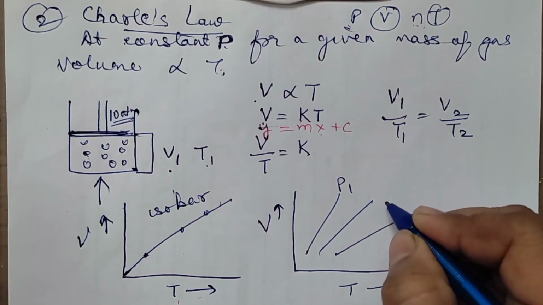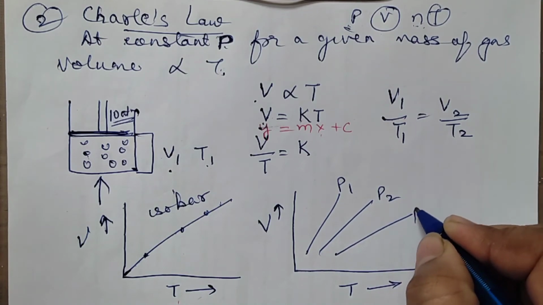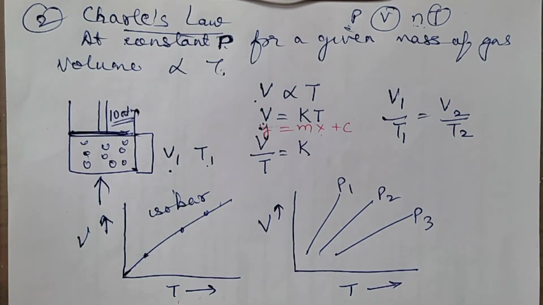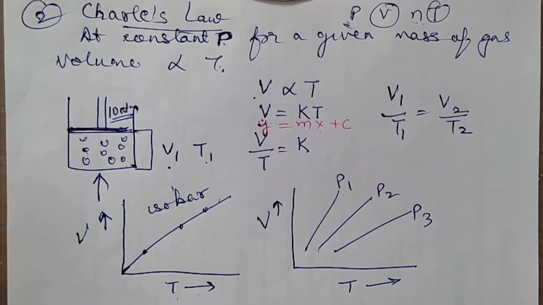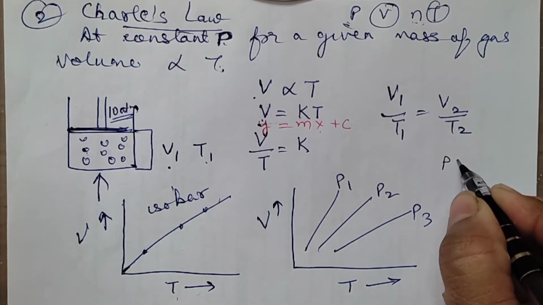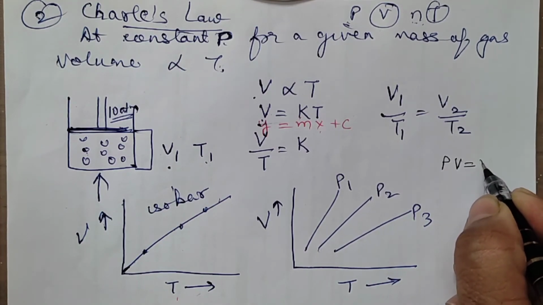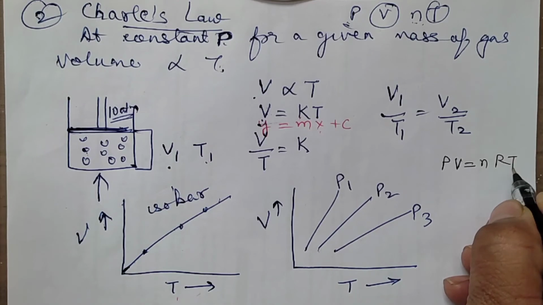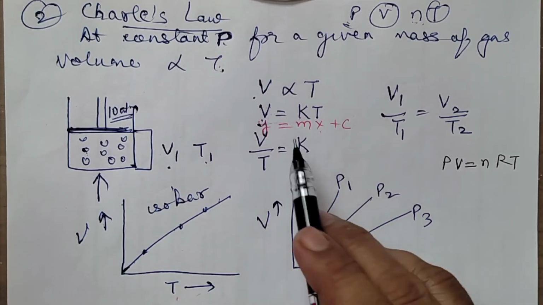Let the pressures be now P1, P2 and P3. You are asked to compare these. Which will be greater, P1, P2, P3, or arrange them in the increasing order. So for answering this, how are you going to proceed? You will again be using that formula which I told you earlier in Boyle's law, PV is equal to nRT. Let us get it in that format of V and T.